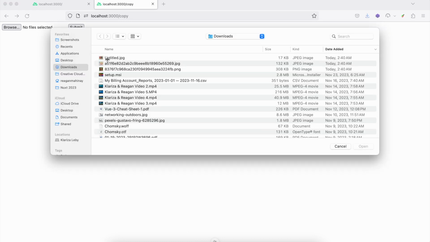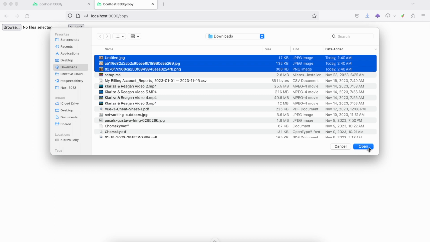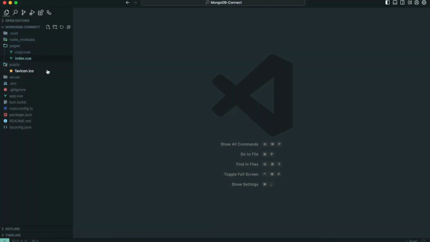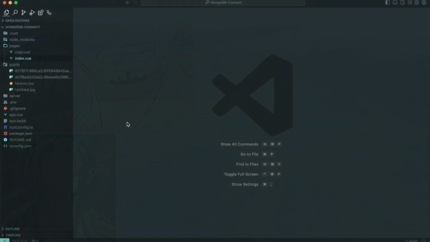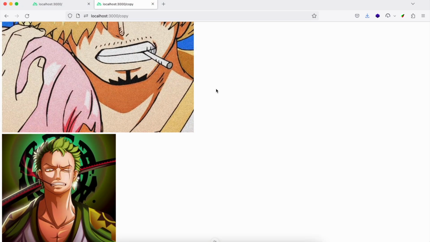Let's browse and add the 3 images. Open, and as you can see, inside the public folder we don't have any data aside from the favicon. So let's submit. It displays on the client, and if we go back to the public folder, these are the files that we recently uploaded. So let's get started.